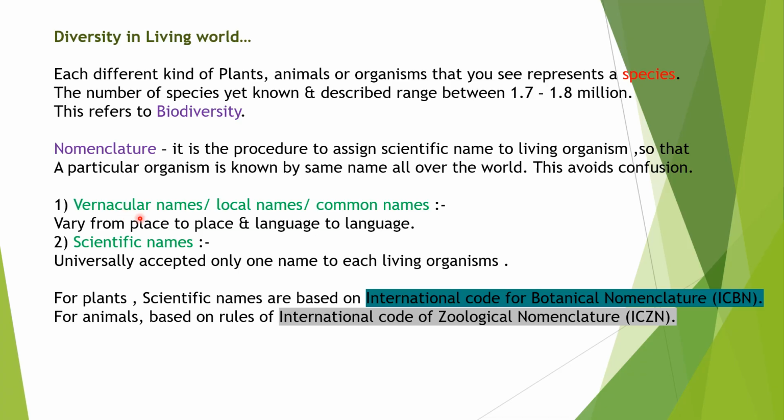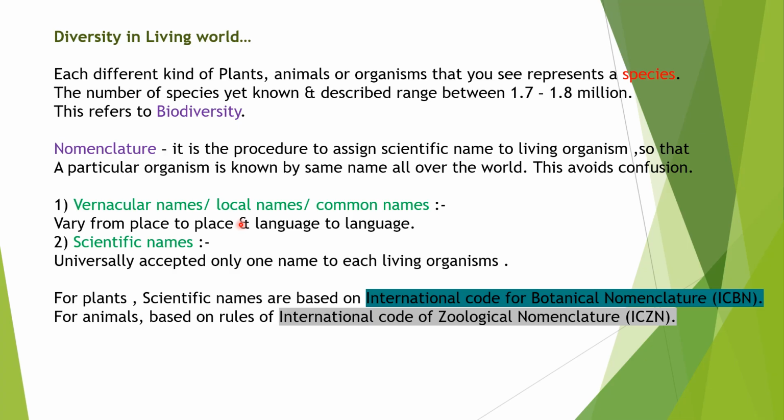The first type is vernacular names or local names or common names. Millions of plants and animals are present in the world, and we know the plants and animals in our own area by their local names. These local names would vary from place to place, and this would create confusion.